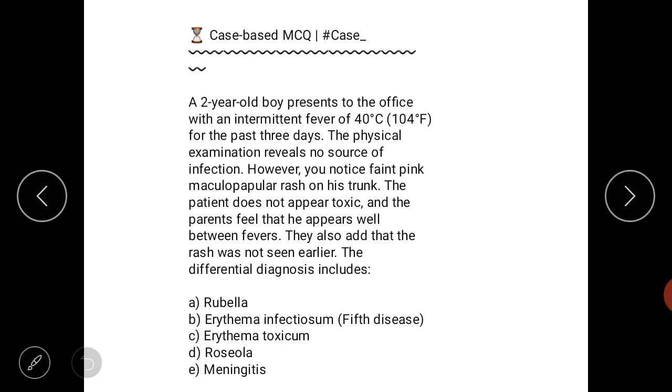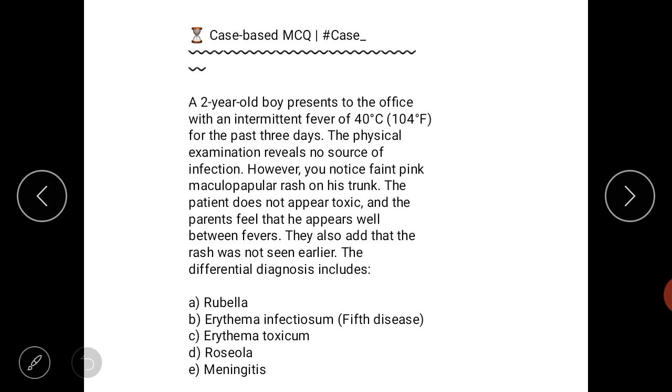So this is the case presented on the screen. Let's evaluate the case and discuss the answer. A 2-year-old boy presents to an office with intermittent fever of 40 degrees Celsius for the past 3 days. The physical examination revealed no source of infection. However, you notice faint pink maculopapular rashes on his trunk. The patient does not appear toxic and the parents feel he appears well in between fevers. They also add the rash was not seen earlier.